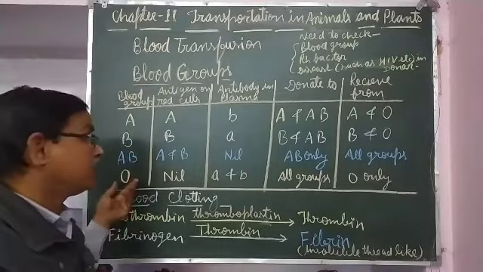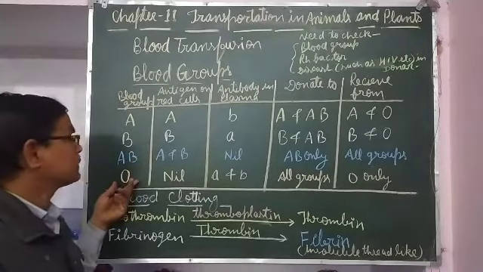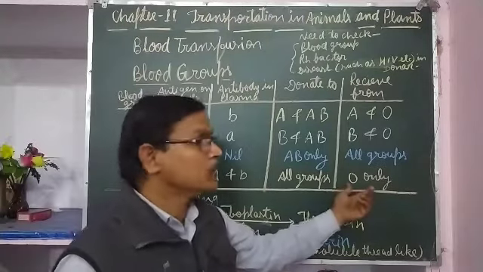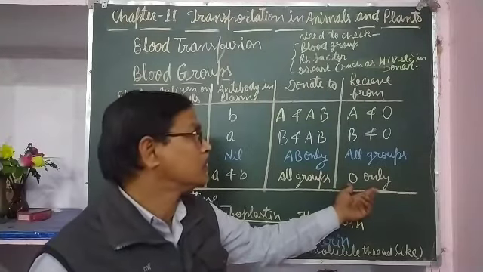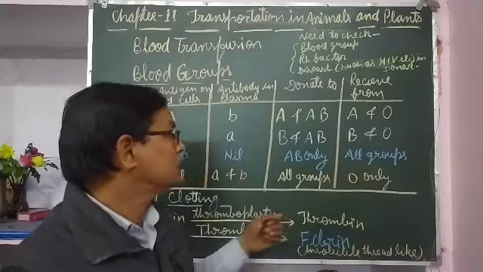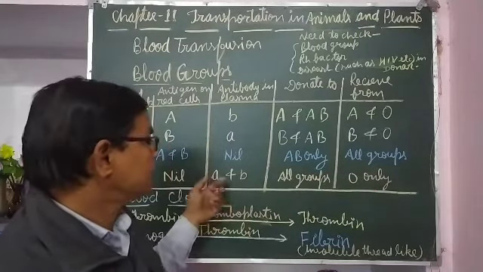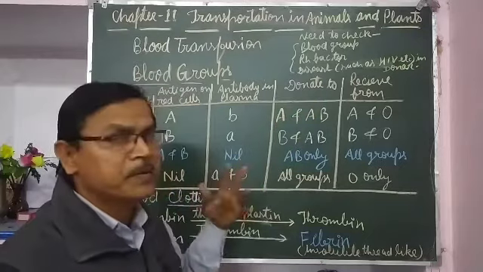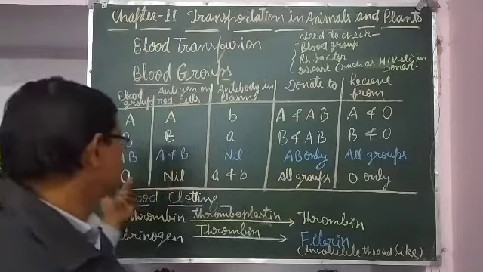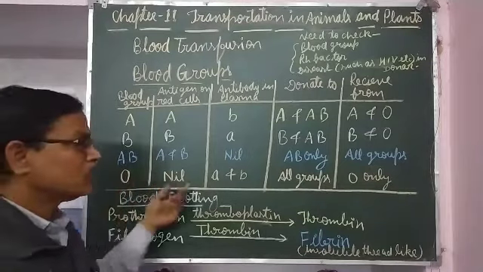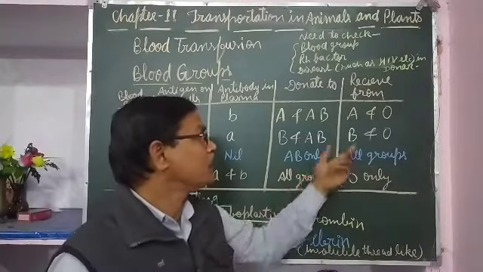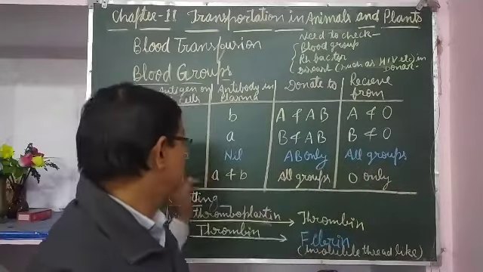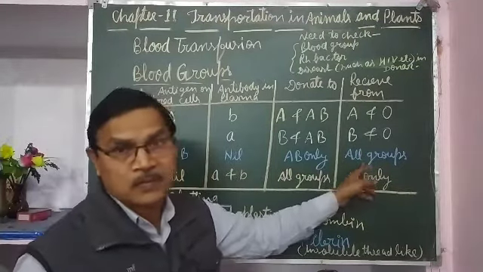And if the recipient is of O group, they can receive only the blood of O group. So the universal donor, the person who can donate to everyone, is blood group O, and the universal recipient is blood group AB, which can receive the blood of all four groups.